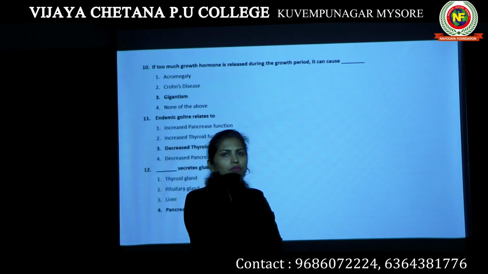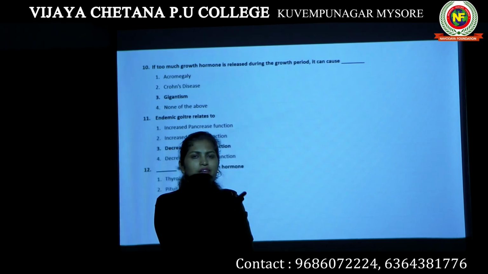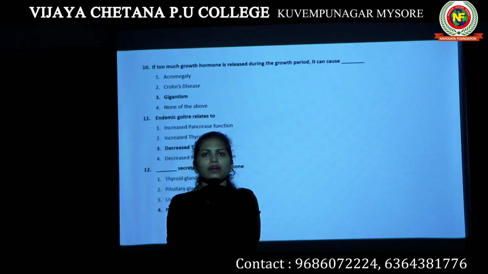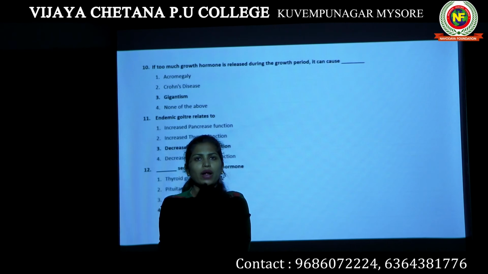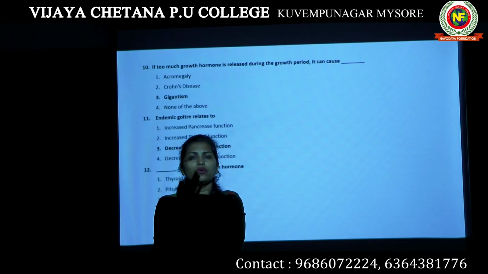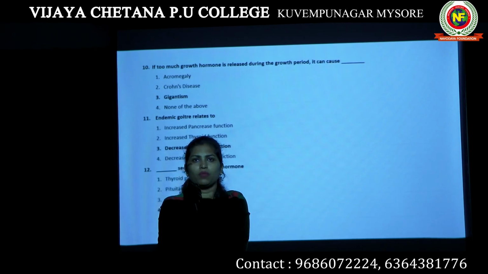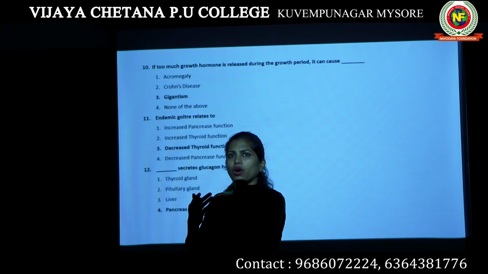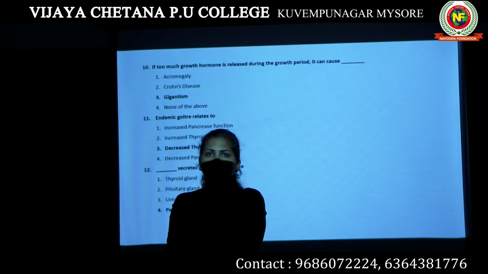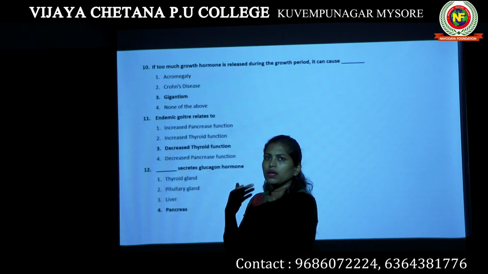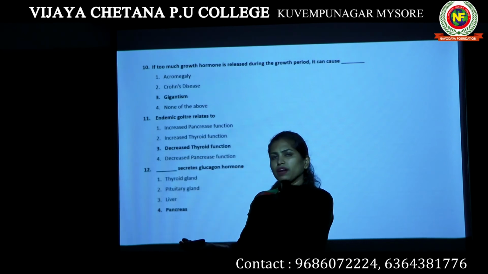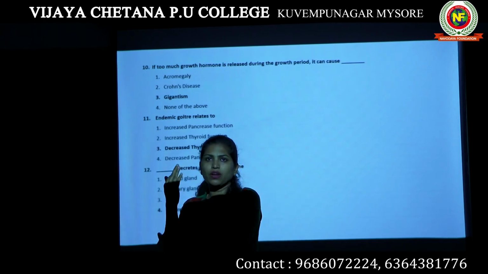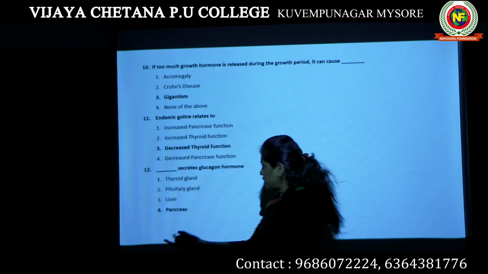Pituitary gland, if we look into pars distalis, then the hormones are growth hormone, prolactin, thyroid stimulating hormone, adrenocorticotropic hormone, luteinizing hormone, follicle stimulating hormone. No. If you look into pars intermedia, then the hormone produced is melanocyte stimulating hormone. That is not the option. The hormones produced by pars nervosa or the neurohypophysis region are vasopressin and oxytocin. So that is also not an option.